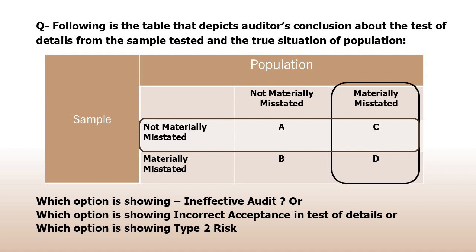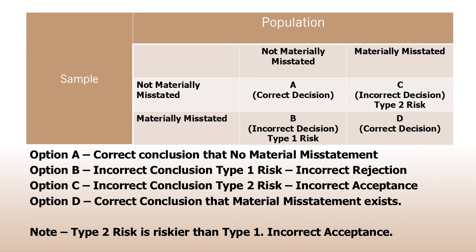Now understand all the options. For example, option A, correct conclusion that there is no material misstatement. Option B, incorrect conclusion and it is called Type 1 risk, which is incorrect rejection. Option C, incorrect conclusion and it is called Type 2 risk, which is incorrect acceptance. Option D, correct conclusion that material misstatement exists. Note that Type 2 risk is riskier than Type 1, which means incorrect acceptance is more risky than incorrect rejection.